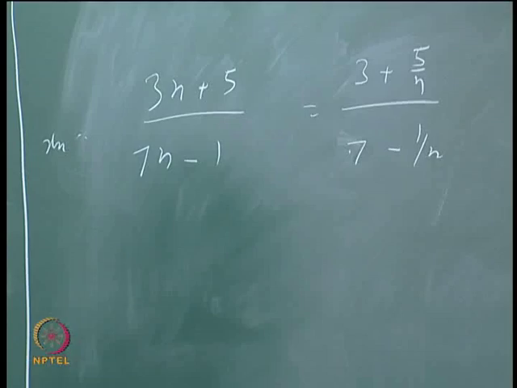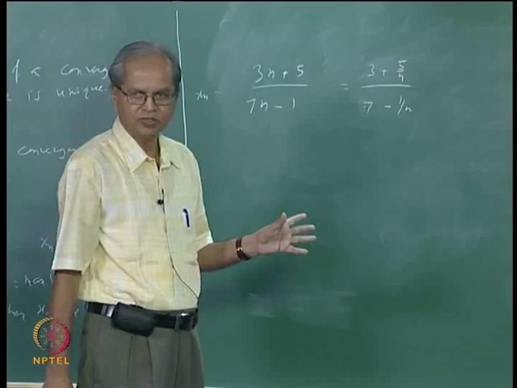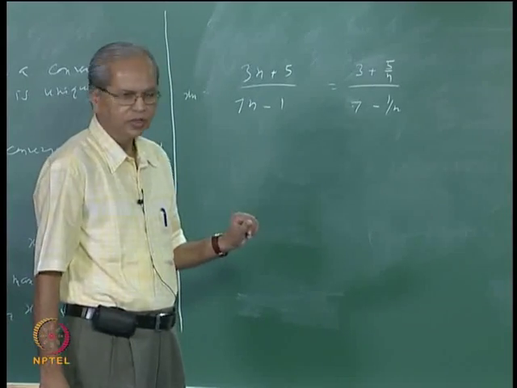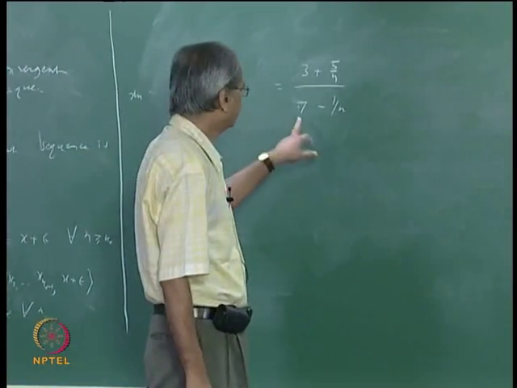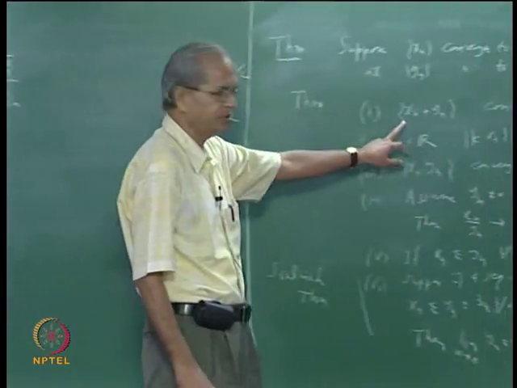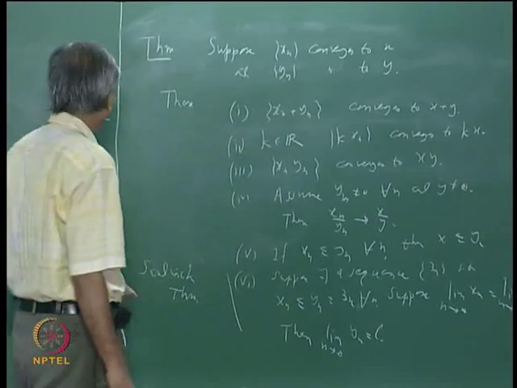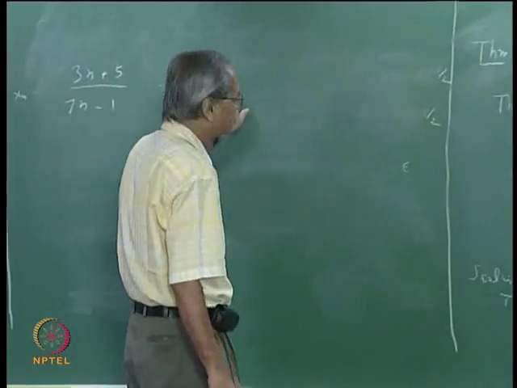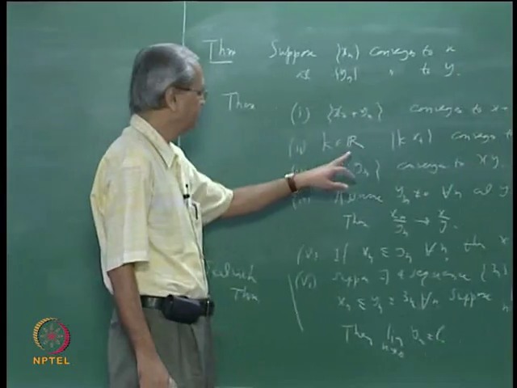And then what are the theorems that are used to show that this sequence is convergent? First of all, we have shown that 1 by n is a convergent sequence, that goes to 0. So 7 minus 1 by n goes to 7, there we are using this fact. Then 5 by n should also go to 0 using this.